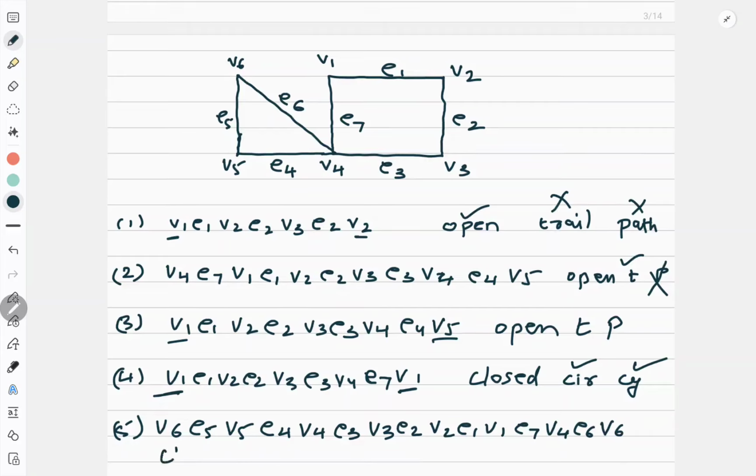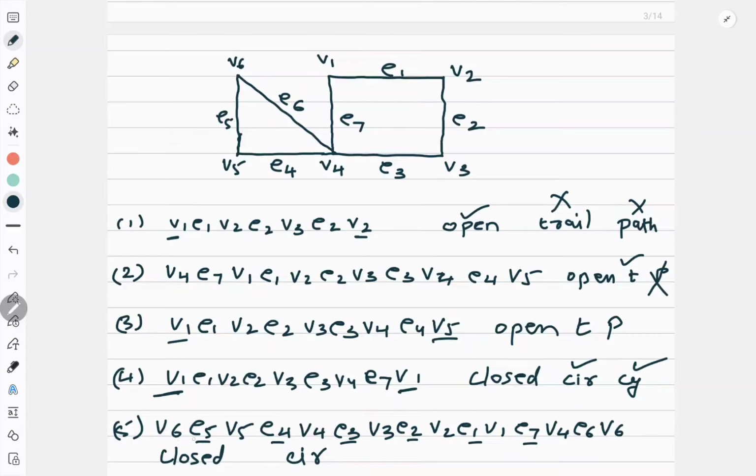Again it is closed because it is starting with V6 and ending at V6. Now check, are any edges repeating here? 5, 4, 3, 2, 1, 7, 6. Edges are not repeating. So it can be a circuit. It is a circuit. Now for a cycle you have to check the vertex.